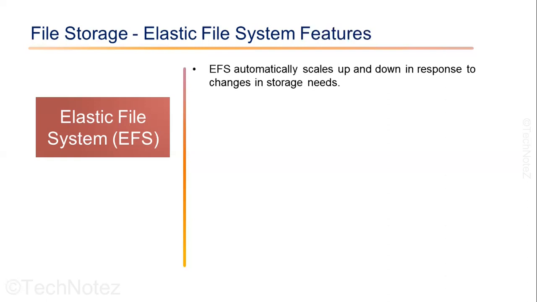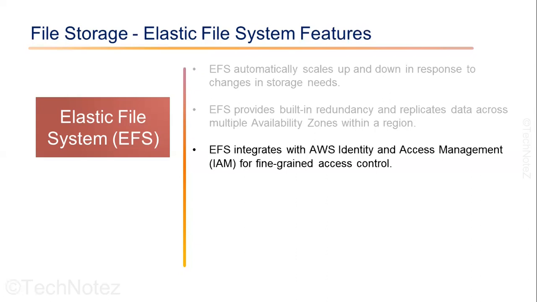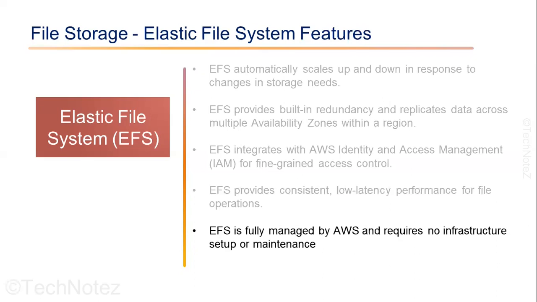EFS automatically scales up and down in response to changes in the storage need. EFS provides built-in redundancy and replicates the data across multiple availability zones within a single region. EFS integrates with AWS Identity and Access Management for fine-grained access control. EFS provides consistent low latency performance for file operations. EFS is fully managed by AWS and requires no infrastructure setup or maintenance.